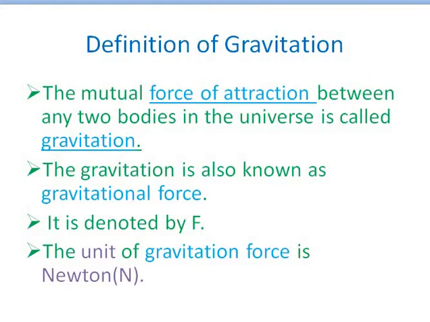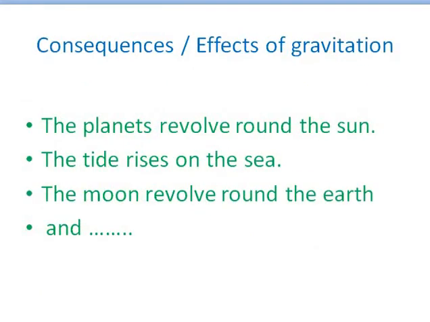Now the consequences of gravitation or gravitational force. The planets revolve around the sun, the tides rise in the sea, and the moon revolves around the earth, and so many other things. The objects thrown in the sky come back to the surface. That is also gravitation, but the object is comparatively very small compared to the planets, so we do not observe it like in the solar system. This is the concept that we learned in this session.